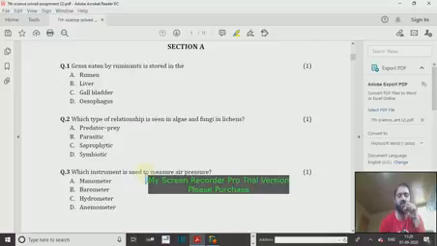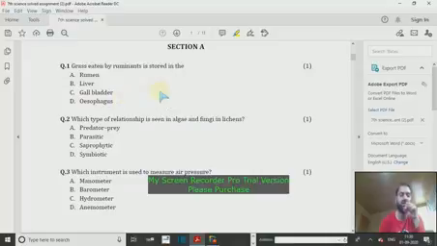As you can see, question number 1 asks you, grass eaten by ruminants is stored in. Ruminants are those animals which have a ruminant stomach. I think it's a straightforward question. There is rumen, liver, gallbladder, esophagus. Esophagus, no chance, because it is just a passage to transport food.